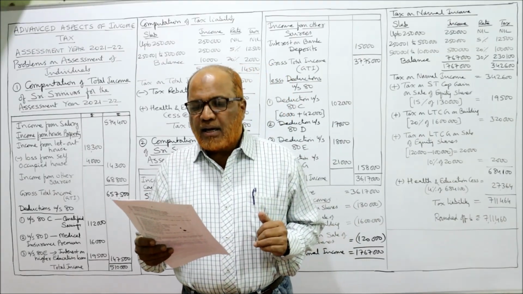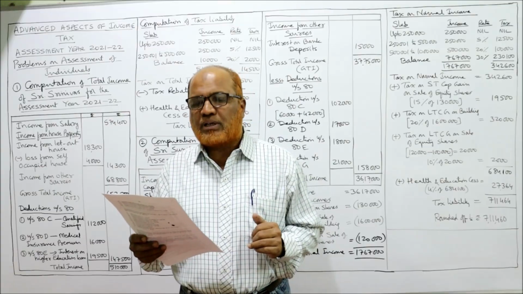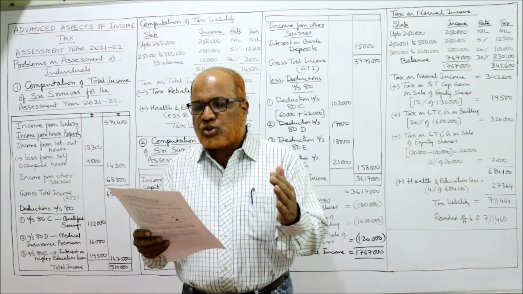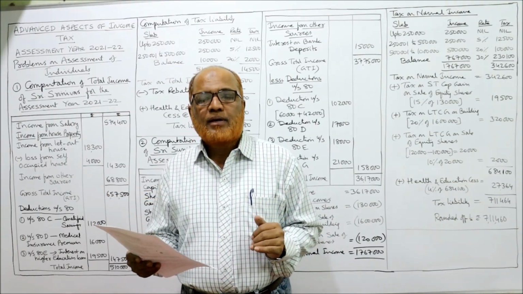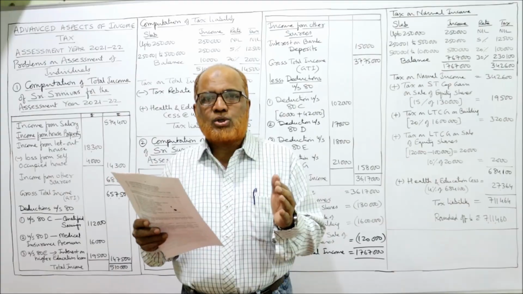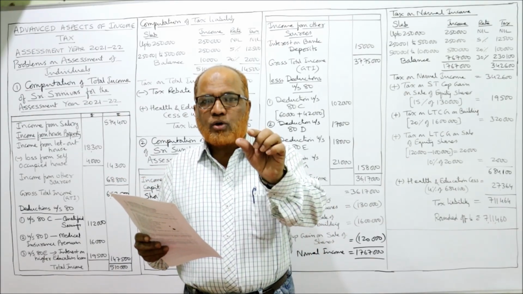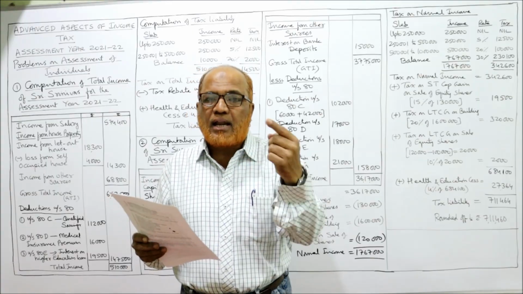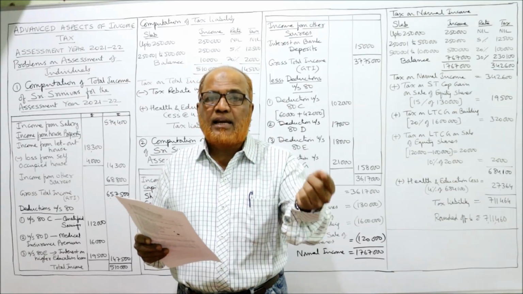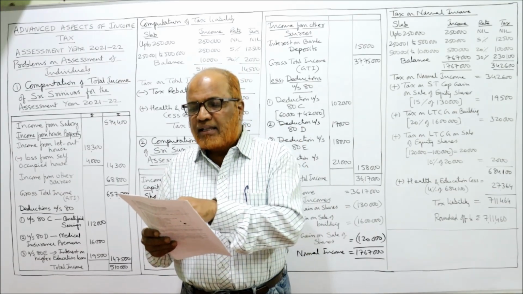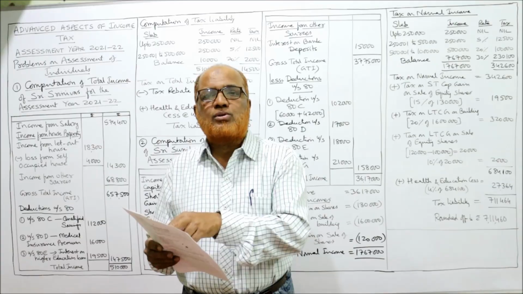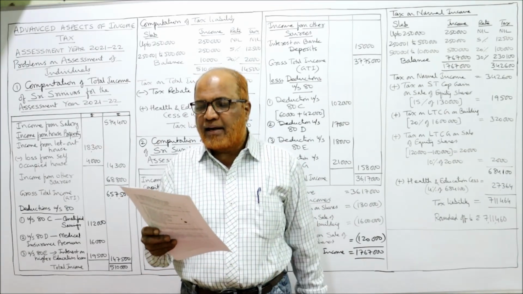Now see the problem. Income from salary 5,74,400. Income from house property let out 18,300. Loss from house property self-occupied 4,000. So this is intra-head set off. Within the same head, income from house property, there is income from one let-out house and loss from a self-occupied house. So we can deduct the loss from the self-occupied house from the income of the let-out house. 18,300 is the income from the let-out house and 4,000 is the loss from the self-occupied house. 4,000 can be deducted from 18,300.